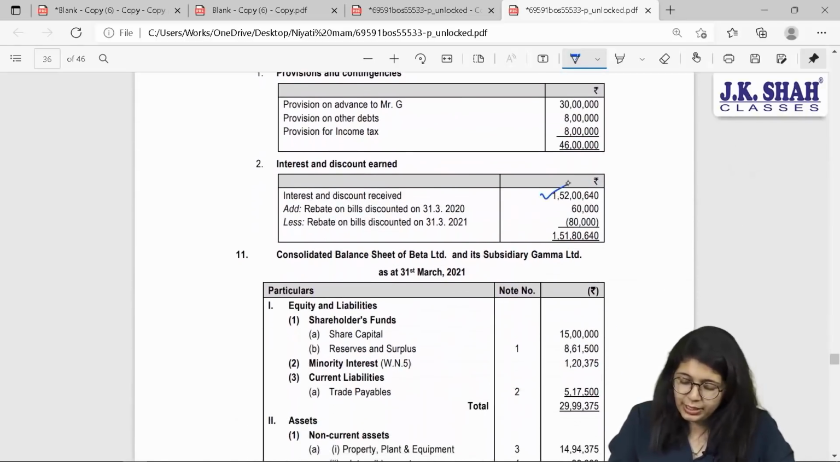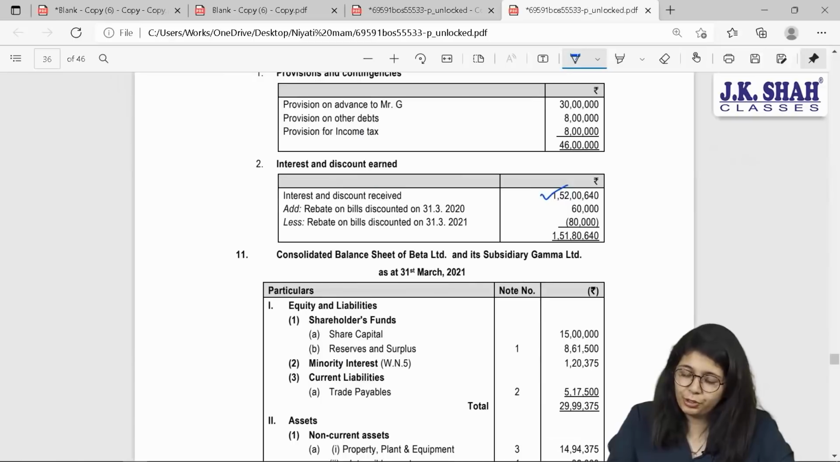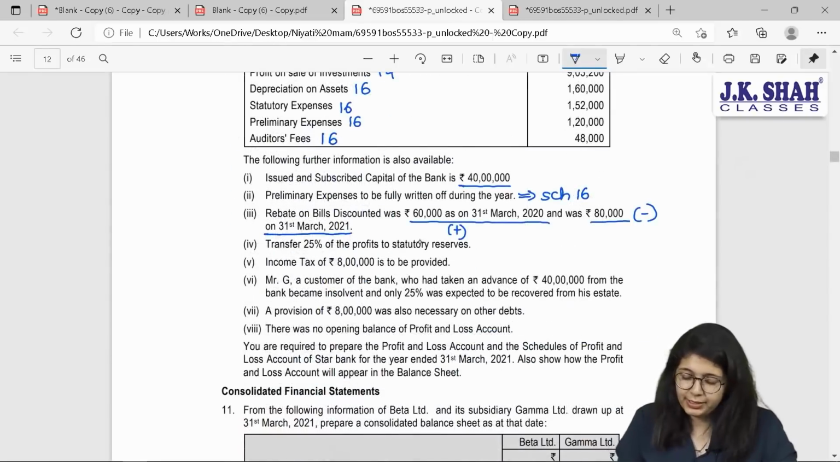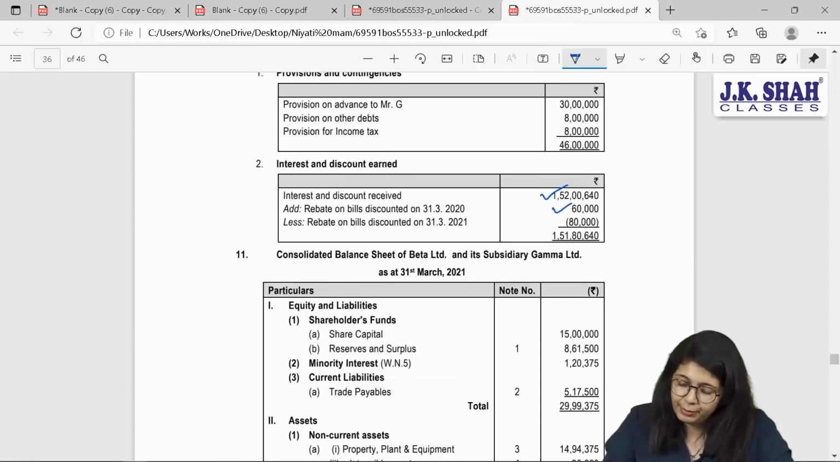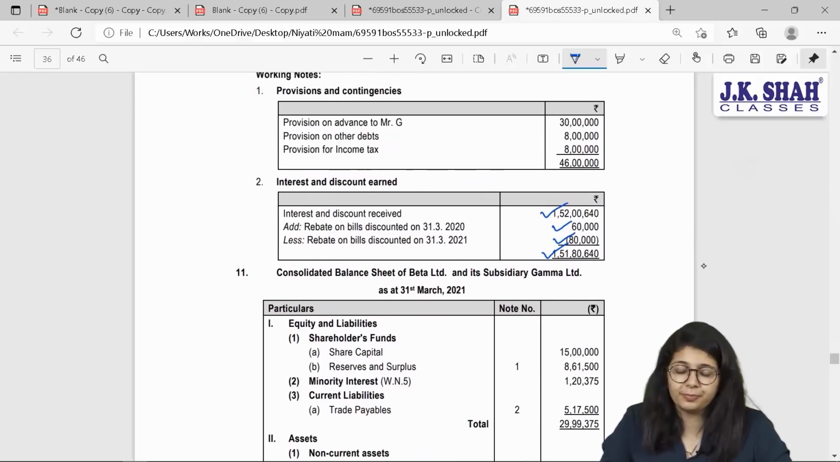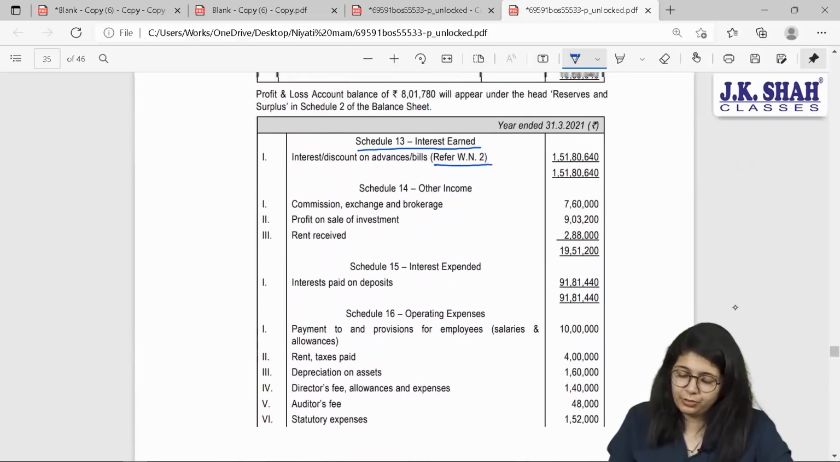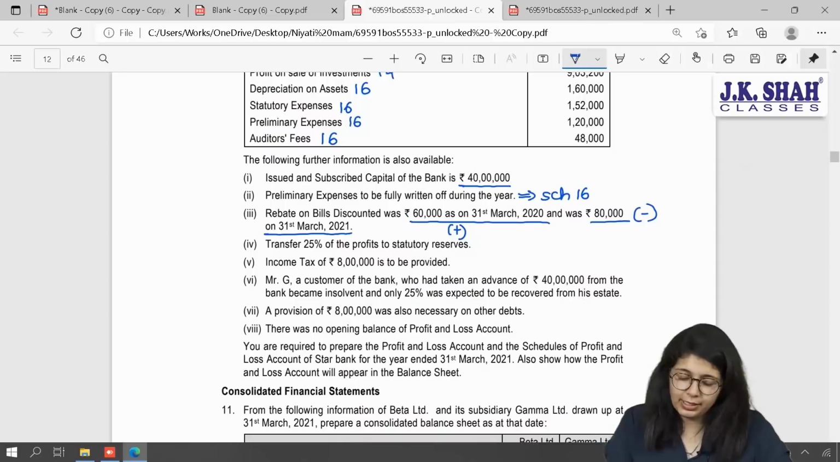Working note 2 says interest and discount received 1 crore 52 lakh 640 rupees. I have mentioned this over here. Your adjustment 3 says opening ROBD is 60,000, that is last year's, it has to be added and current year's shall be subtracted. Your net balance will be 1 crore 51 lakh 80,000 640. This will be your amount of schedule 13. Okay, next.